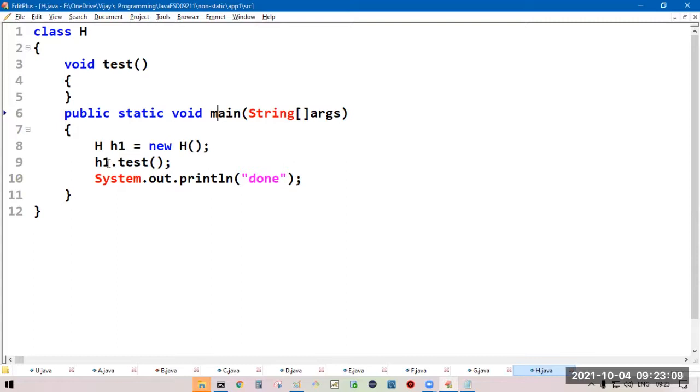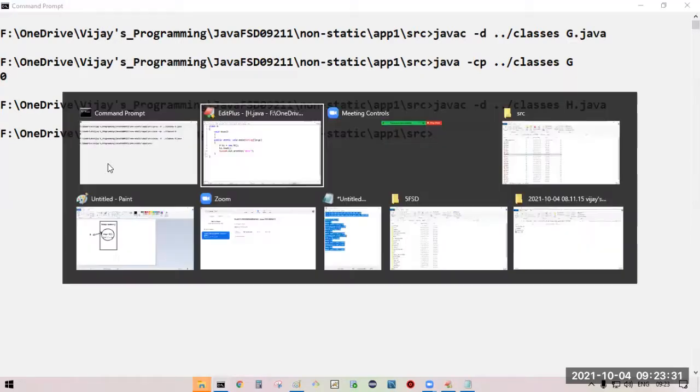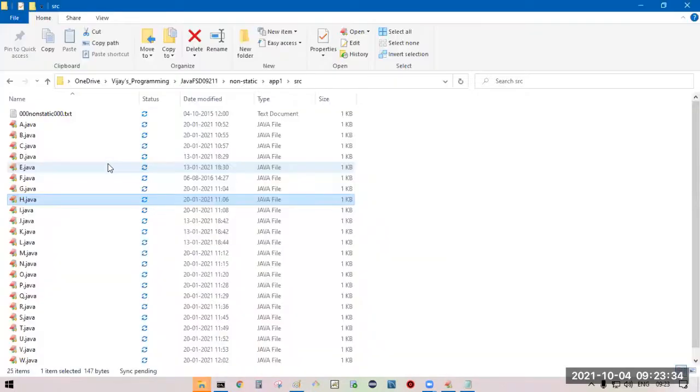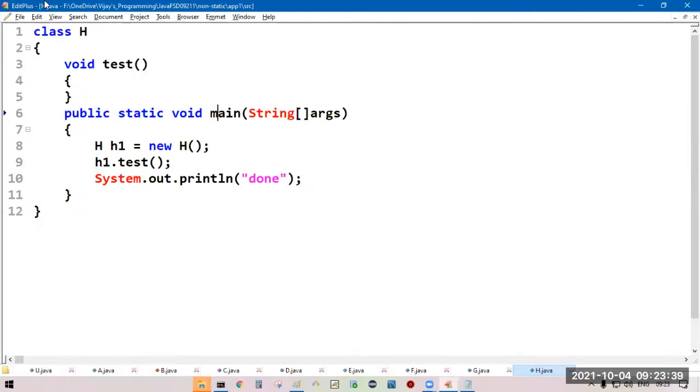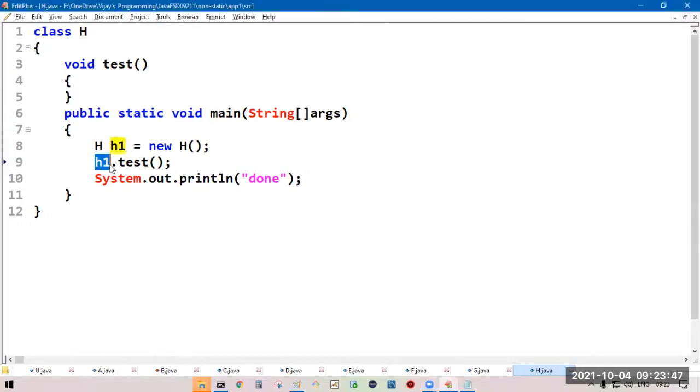Syntactically proper. We must call by using a reference variable. So we are calling by using a reference variable.